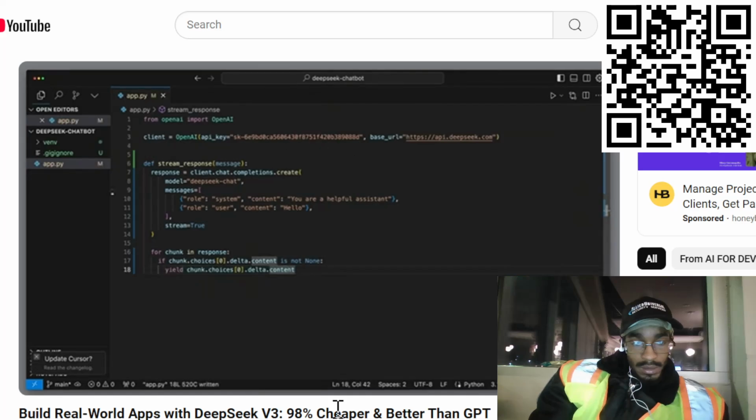Now it's time for the Flask server. For this, let's create a new Python file server.py.